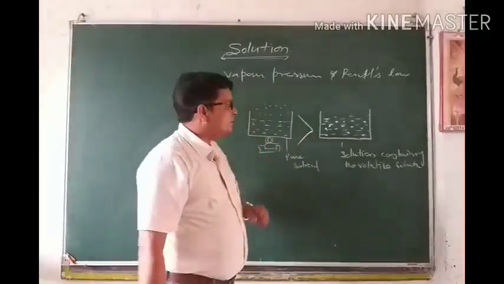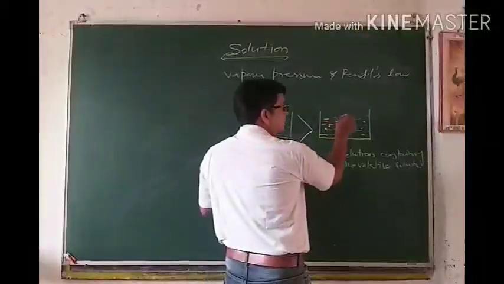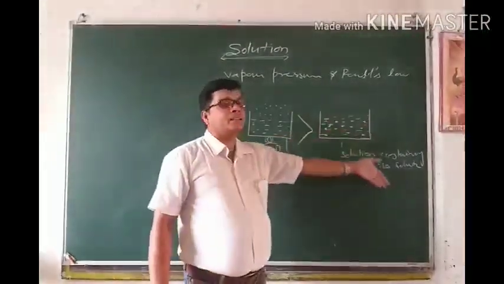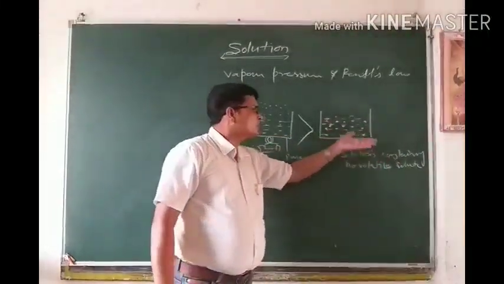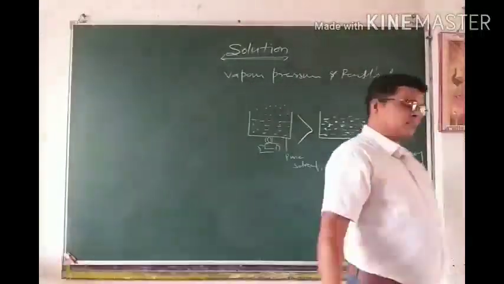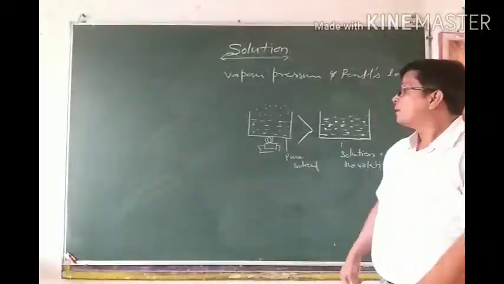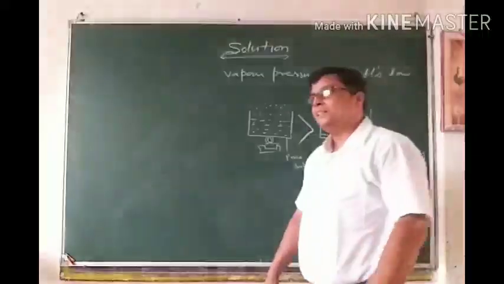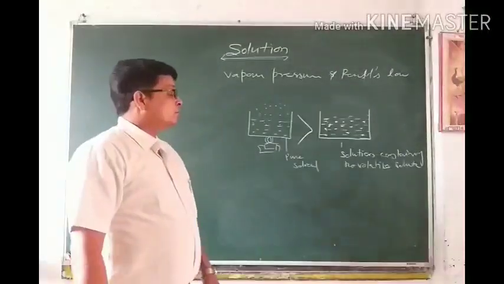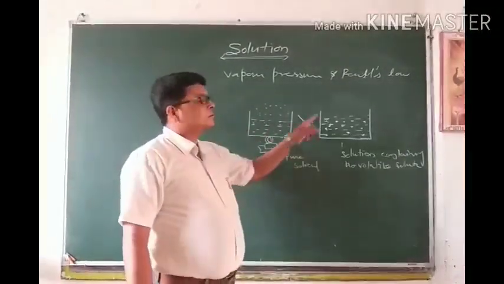And one more reason is that the upper layer of the solvent is occupied by the solute particles, due to which the rate of vaporization also decreases. Hence these are the two reasons due to which the vapor pressure of a solution containing non-volatile solute is always lower than the vapor pressure of pure solvent.